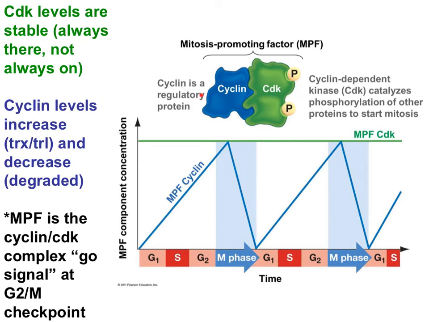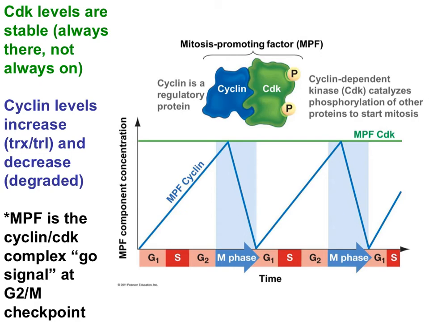The blue line that shows the levels of cyclin shows that cyclin A increases, then decreases, then increases, and decreases. In other words, cyclins get their names because their levels cycle. So CDK remains stable over time, and cyclin A increases and decreases with each cell cycle.